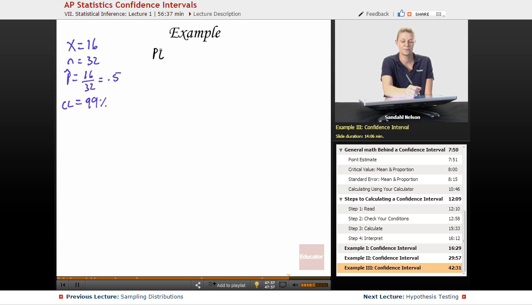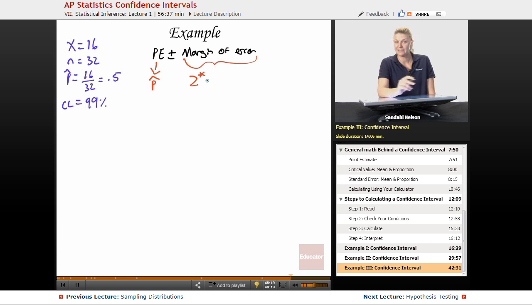So we want our point estimate plus or minus our margin of error. In this case, our point estimate is going to be p-hat, because now we're dealing with proportions. And our margin of error is going to be z star, because it's always z star when we deal with proportion, times our standard error. And remember that our standard error is the square root of p-hat times 1 minus p-hat over n.